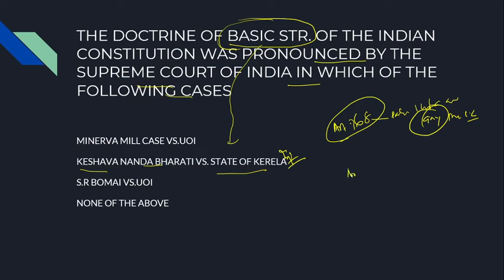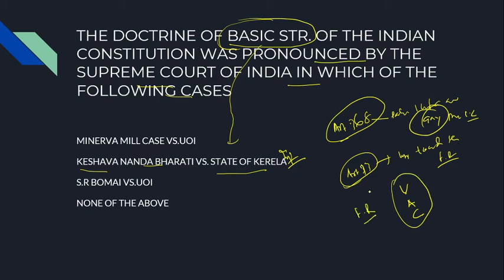But Article 13 says no, you cannot touch the fundamental rights, you cannot violate, abridge or contravene Part 3 of the Constitution, that is the fundamental rights. So one article is saying you can abolish, you can smash any article of the Constitution. Another article is saying no, you cannot touch the fundamental rights, or better to say Part 3 of the Constitution.